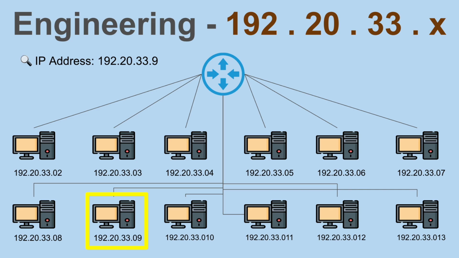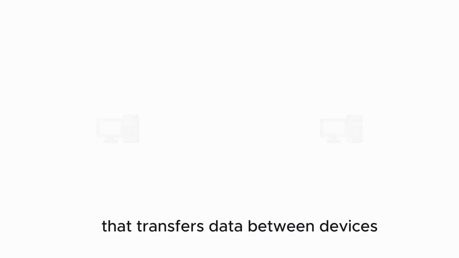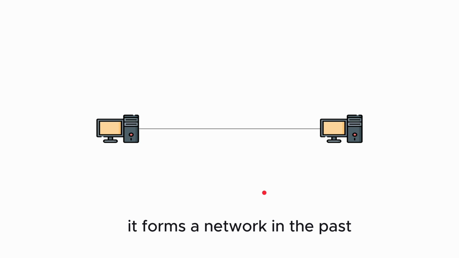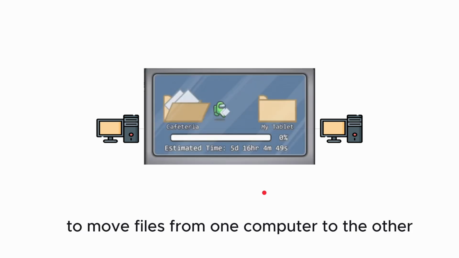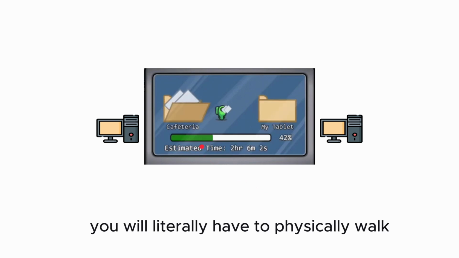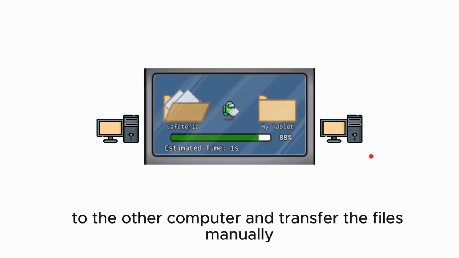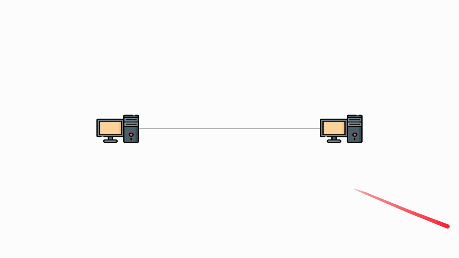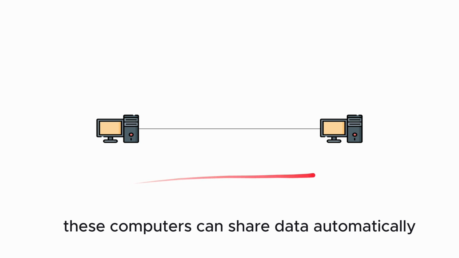So what is a network? All of these devices in this department exist in what we call a network. A network is just a system that transfers data between devices. At its core, anytime you connect two devices together, it forms a network. In the past, to move files from one computer to the other, you would literally have to physically walk to the other computer and transfer the files manually. Now, through a network, these computers can share data automatically.